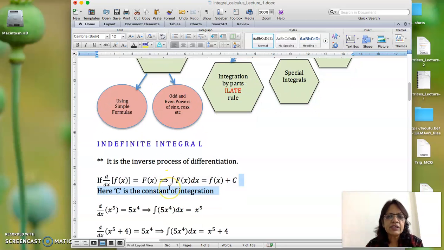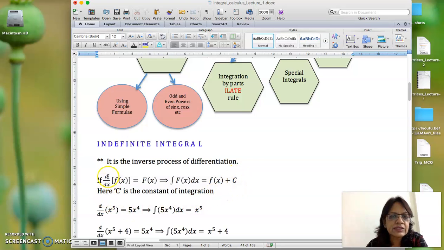Indefinite integral is the inverse process of differentiation. Like if differentiation of some function Fx is f of x, then we say integral of f of x is Fx plus c. C is known as the constant of integration.